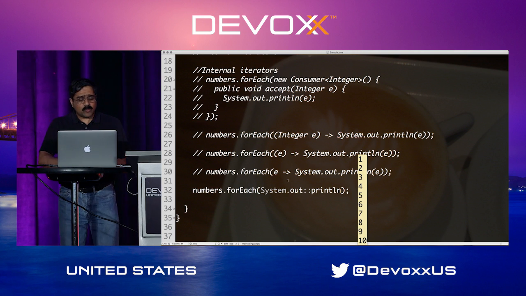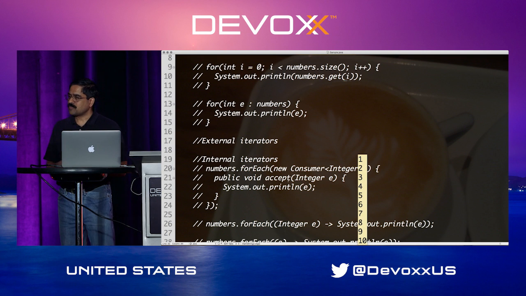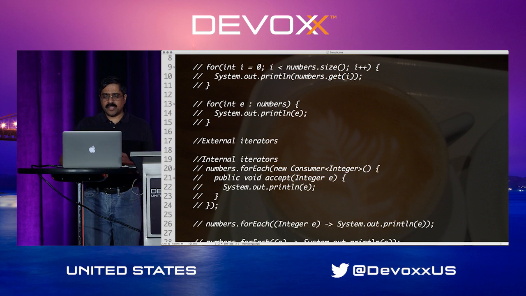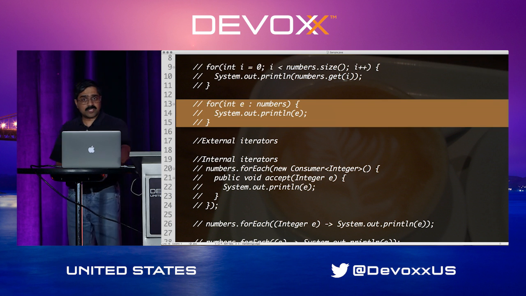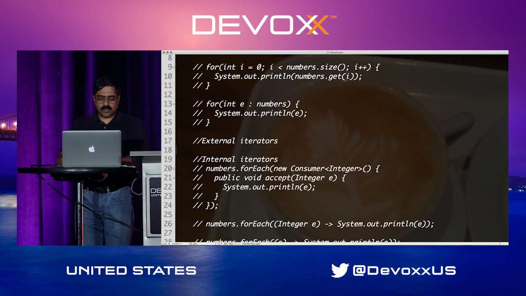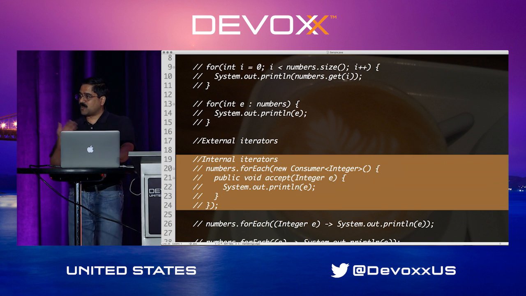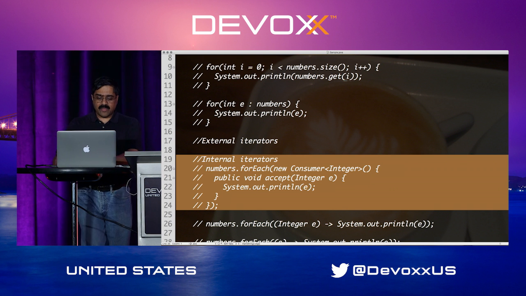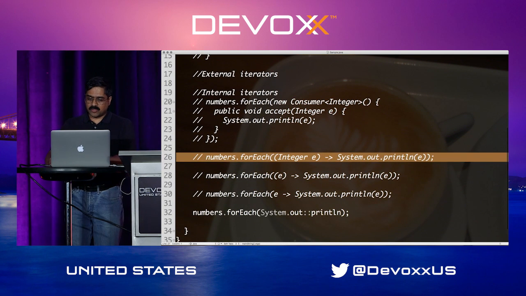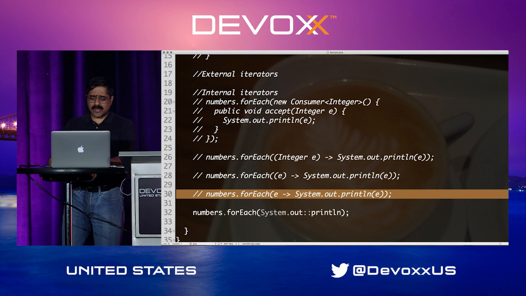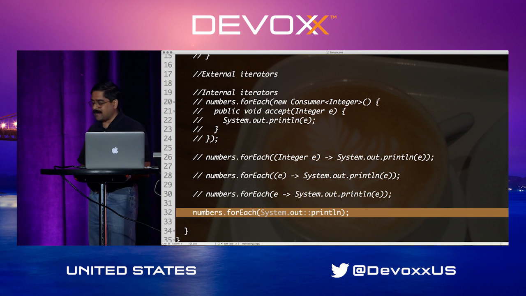as we use it. So what we did in this example is we took an external iterator, the one that we had before, and we refactored it a few times. Here is the traditional external iterator that we started with. We got something simpler, which is also an external iterator. Then, of course, we took the internal iterator, which was verbose, but showed us how we can do the looping and print stuff inside this loop. And then finally, of course, we replaced that with lambda expressions. We got rid of the type and used type inference. We got rid of the parentheses after that, and then eventually we used a method reference because this particular lambda was that simple.